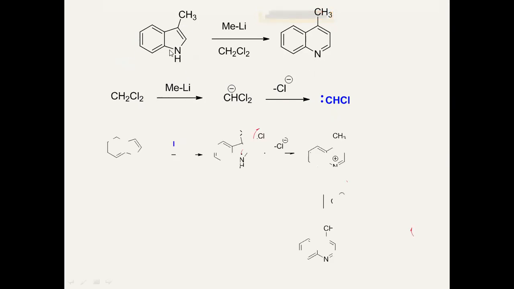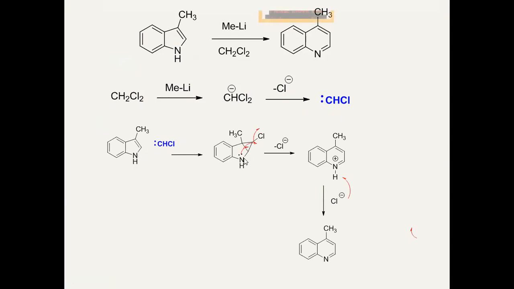You see here, the first step is the reaction of the strong base methyl lithium with this dichloromethane. It will abstract one hydrogen because it is a very strong base, and take the proton and generate this anion. This anion undergoes loss of Cl minus ion that will generate a very reactive carbene. This carbene, as we had seen in the previous slides, reacts with benzene, but here there is an indole ring.